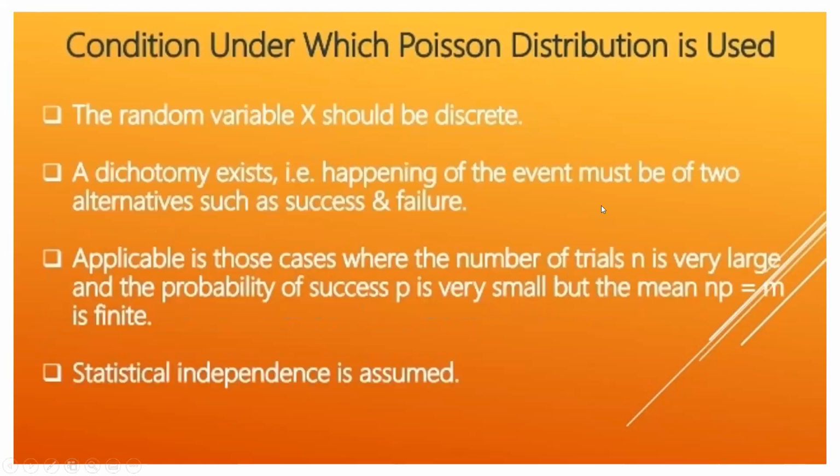Conditions under which Poisson distribution is used: the random variable x should be discrete. A dichotomy exists: the happening of the event must be of two alternatives, such as success and failure. It is applicable in those cases where the number of trials n is very large and the probability of success p is very small, but the mean np equals m, which is finite. Statistical independence is assumed.